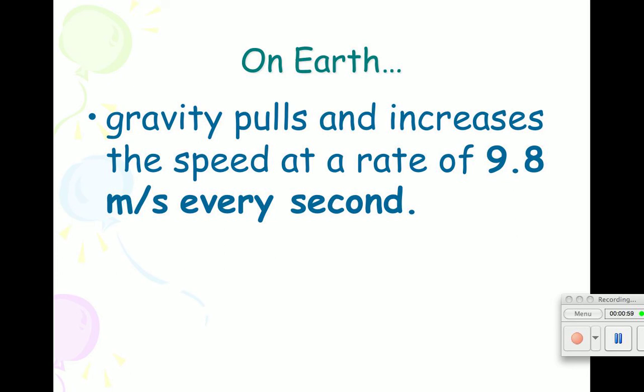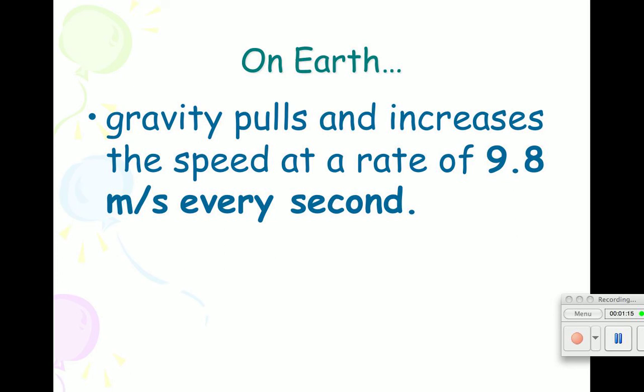So gravity pulls and increases the speed at a rate of 9.8 meters per second for every second. Now, this is the acceleration due to gravity. It's in physics what we call a constant. It's a number that does not change.